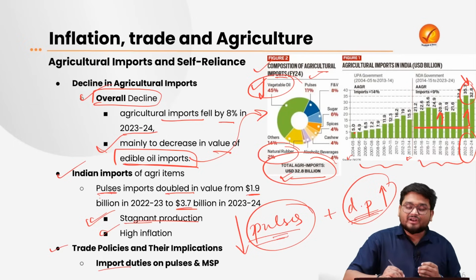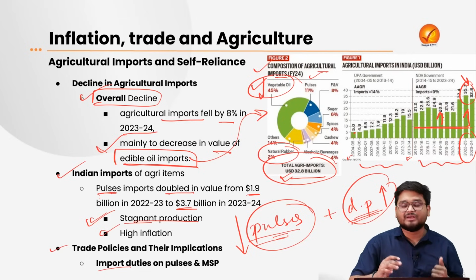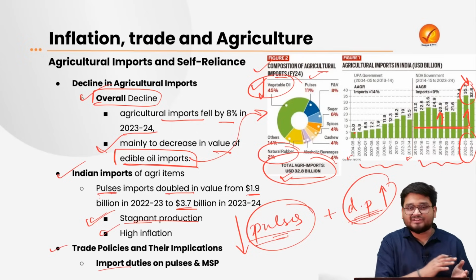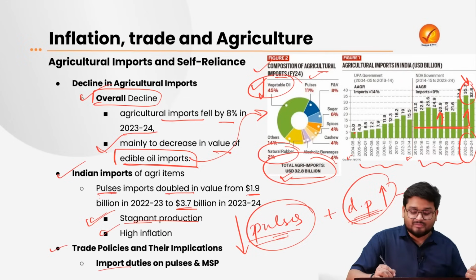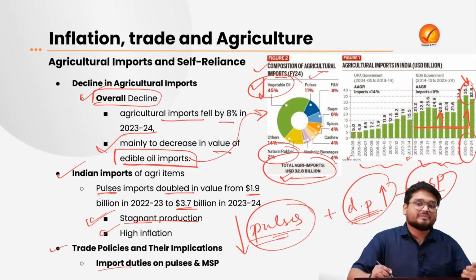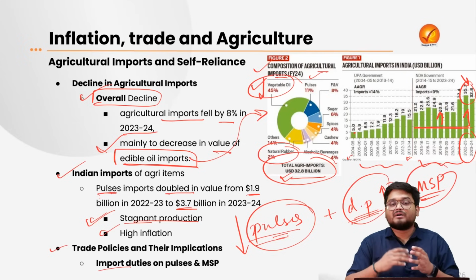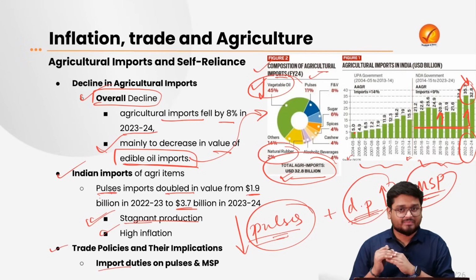And here we have to understand, because of the decrease in the duties on pulses, it has been found in many of the years that for the domestic production of pulses, MSP, minimum support price, is given to the farmers. The MSP is the minimum price that the farmer should be receiving for the pulses.